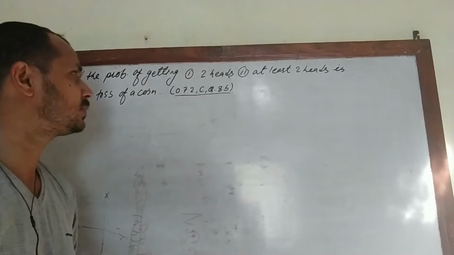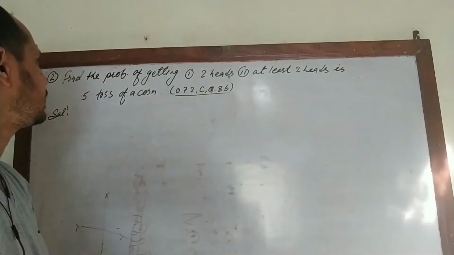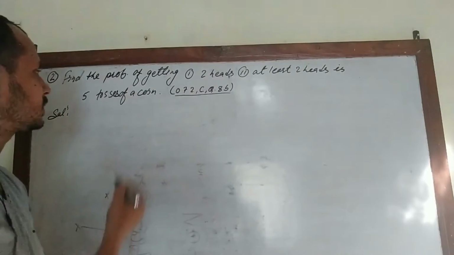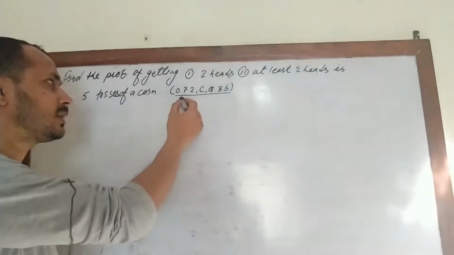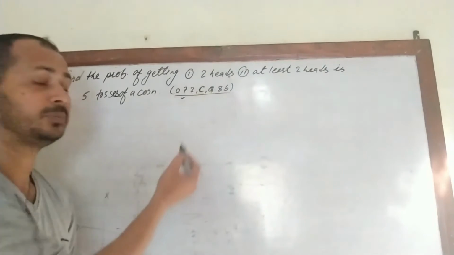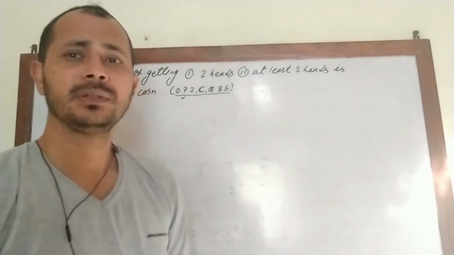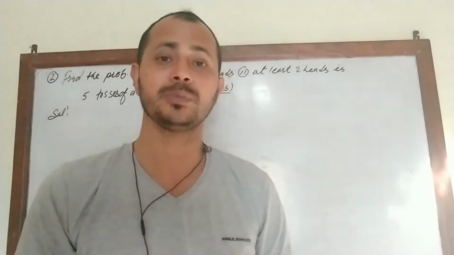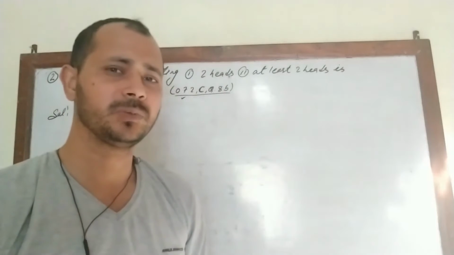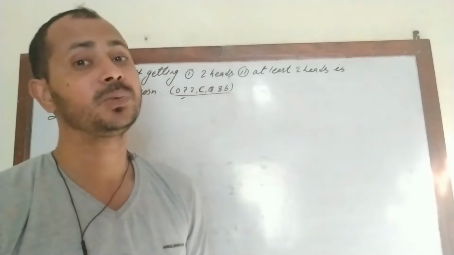Now the next question, let's solve. The question is, find the probability of getting 2 heads, and at least 2 heads, in 5 tosses of a coin. This question was asked in 2072 in set C, question number 8B, a 4 marks question. So first of all, how do we solve this problem? How do we apply the concept of binomial distribution again?